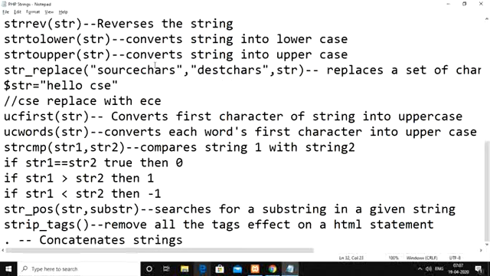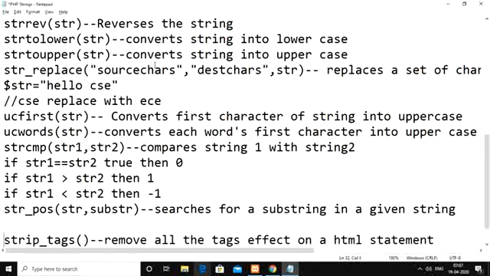Then followed by that, we have the strpos, string position, function here. This string function we are going to use for searching whether a particular substring is available within a given string or not. If it exists, then the position of the first character of the substring within the string is returned as the outcome here.